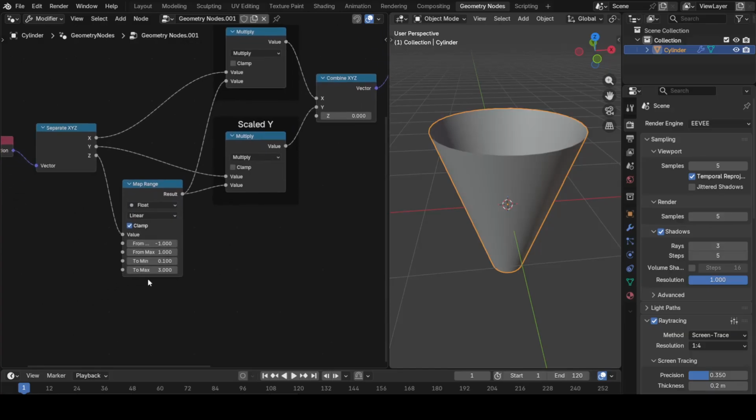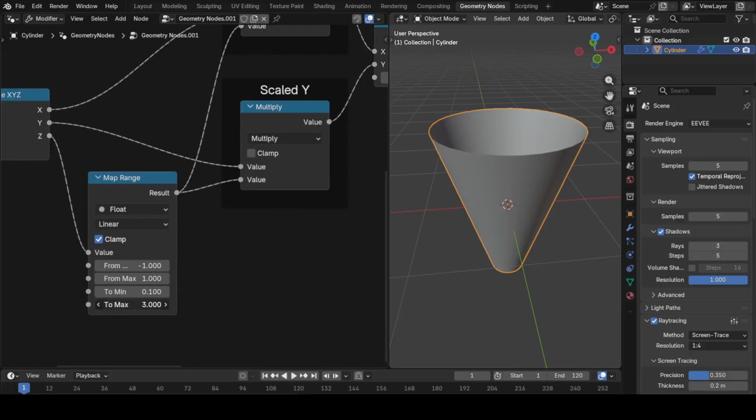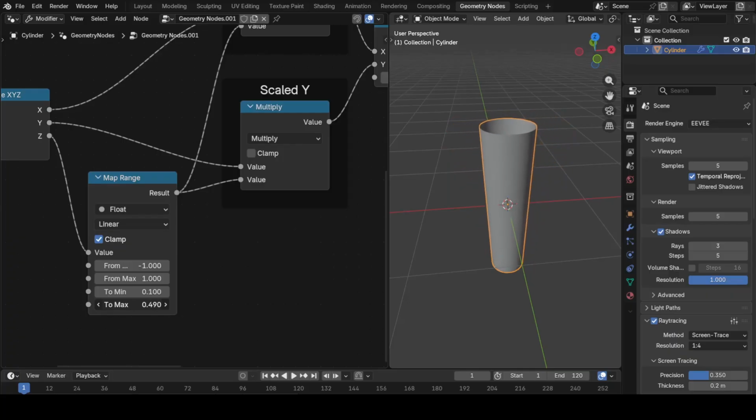And this is how you can play around with the map range node. As you can see, as I'm changing the value of two parameters, the shape of the cylinder is also changing.